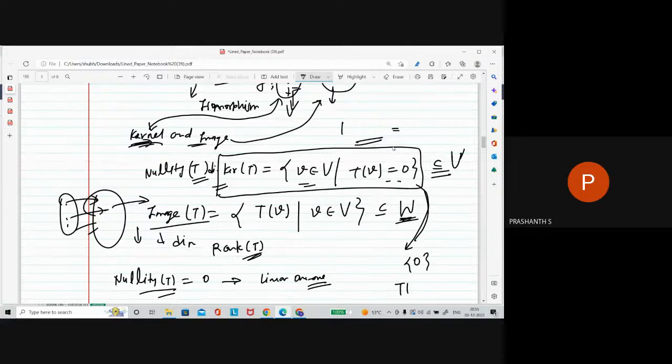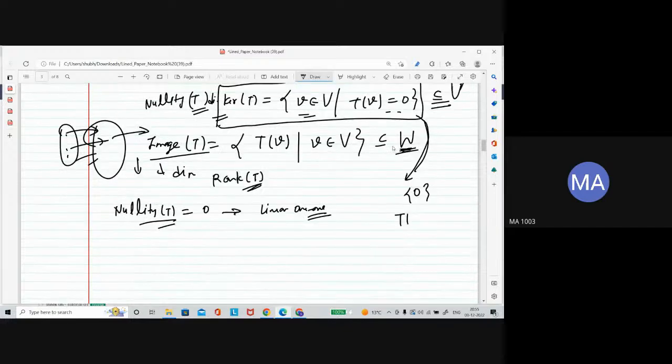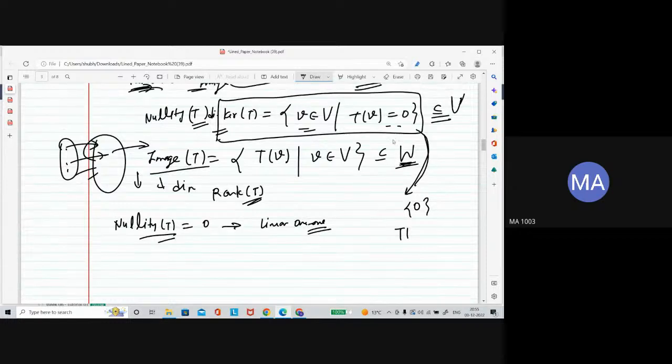Should we check that, sir, along with the two conditions? It can be easily proved. There is no need to prove it; you can always use it. There is a small proof of it, but for the time being, you can take that the image of the 0 vector is 0. So the kernel contains only the 0 vector, and that means T of 0 is equal to 0 only.